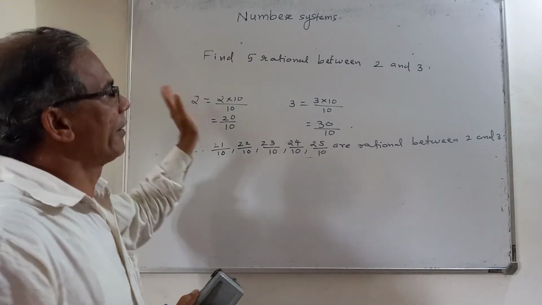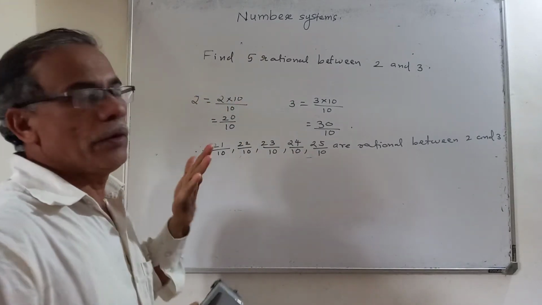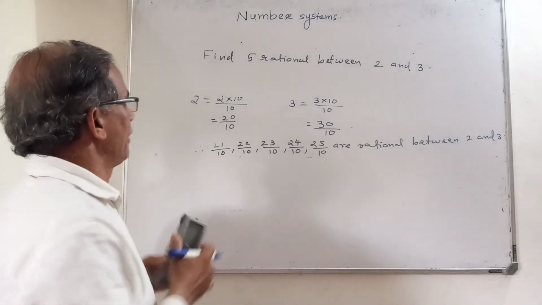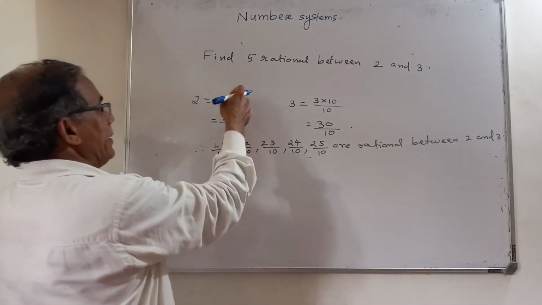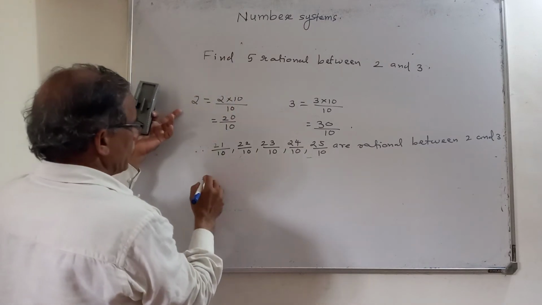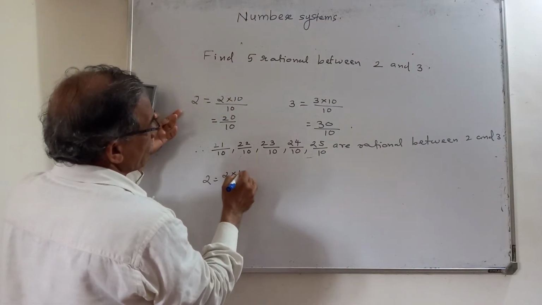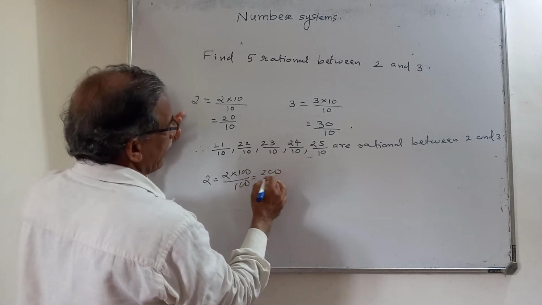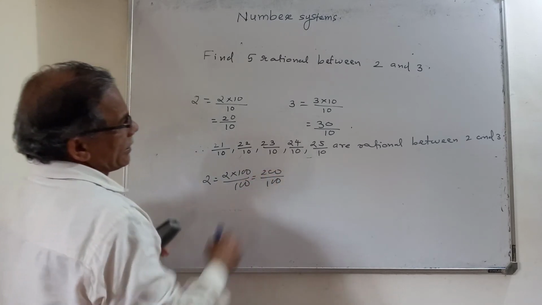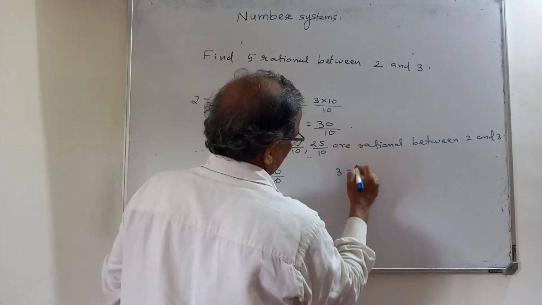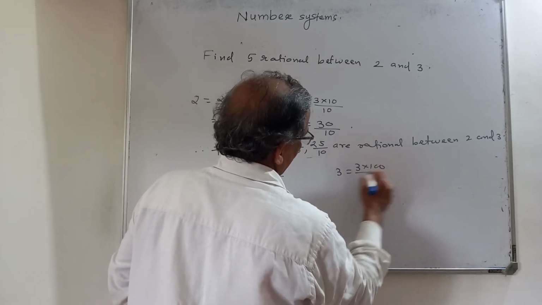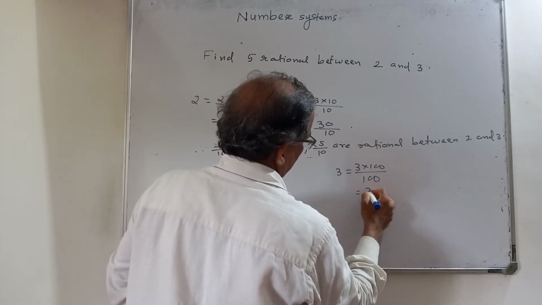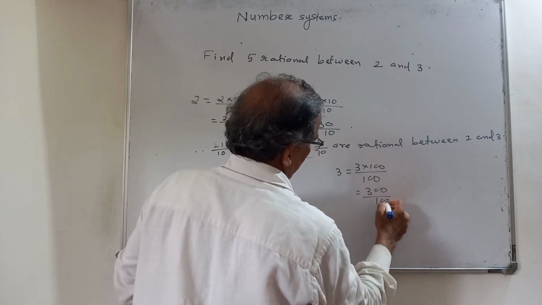You can find, say, 100 or 1000. Suppose you want to find 100 rational numbers, you have to increase the number by which we multiply. Suppose 2 is equal to 2 into 100 upon 100, so it will be 200 upon 100. Similarly, 3 will be 3 into 100 upon 100, so that is 300 upon 100.